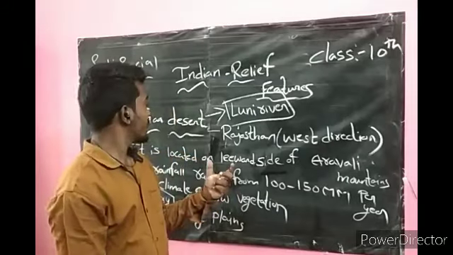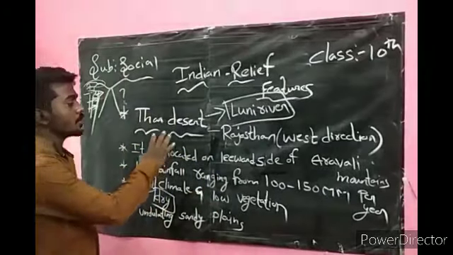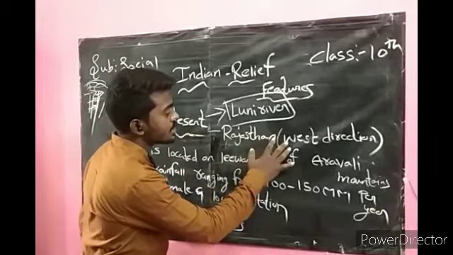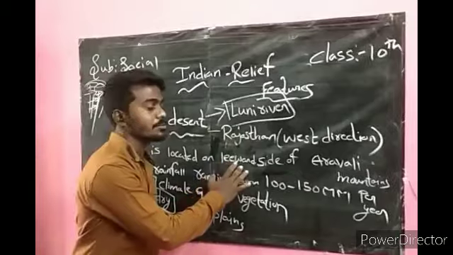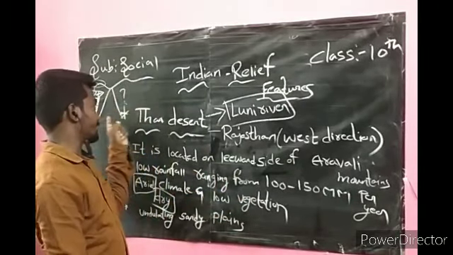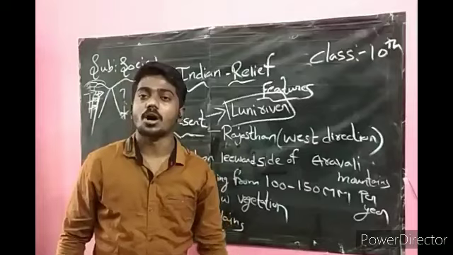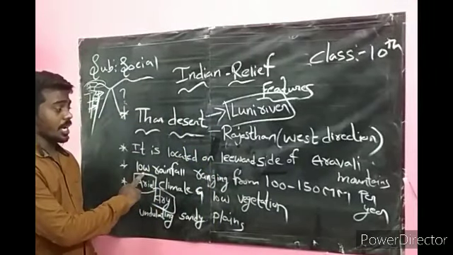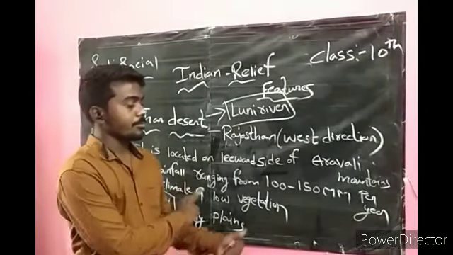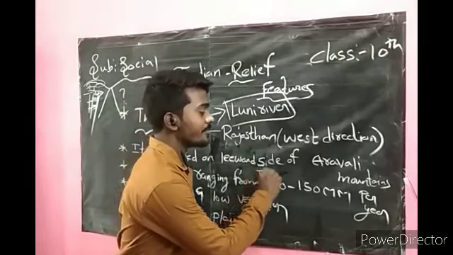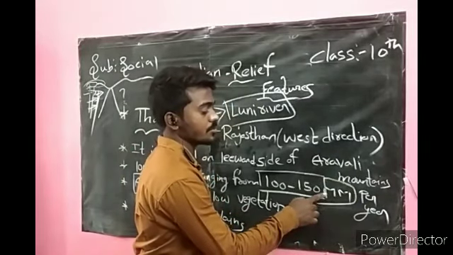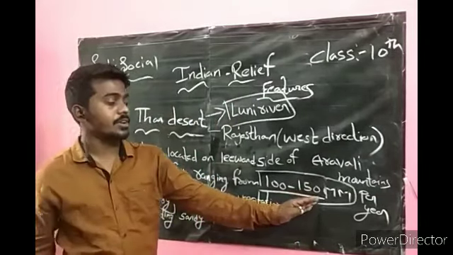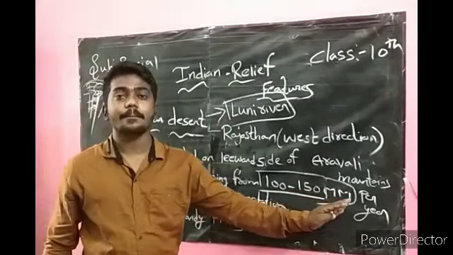Okay, this is about the Thar Desert. First of all, the Thar Desert is present in the western side of Rajasthan. It is located on the leeward side, the opposite side of the wind, of the Aravalli mountains. We have low rainfall. Very, very important this one. How much rainfall? 100 to 150 millimeter. This one is also important. You will be asked the centimeter also. Okay, 100 to 150 millimeter rainfall is present every year.